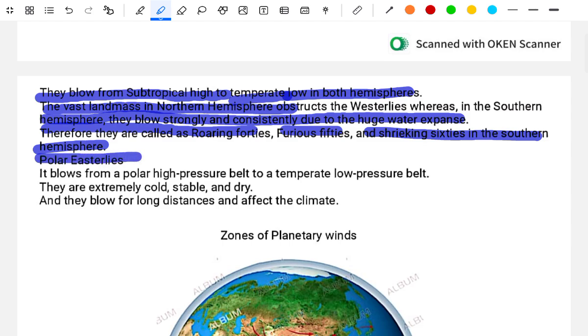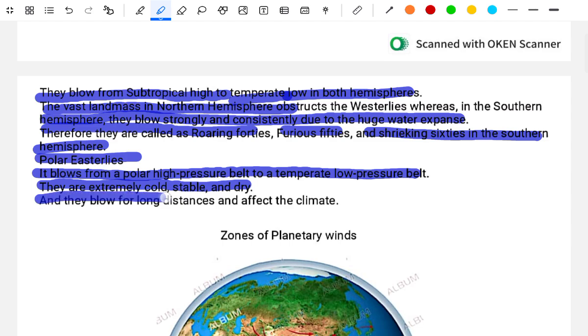The polar easterlies blow from the polar high pressure belt to the temperate low pressure belt. They are extremely cold, stable and dry, and they blow from a long distance and affect the climate.